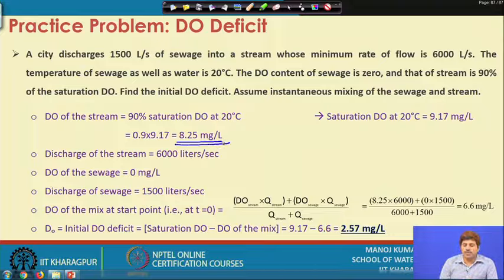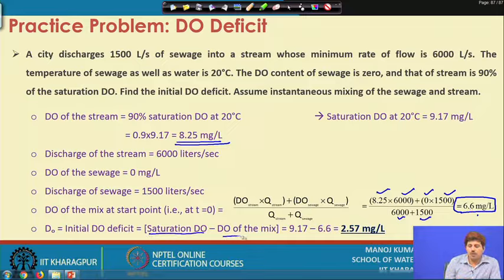So, the DO of the stream times the flow in the stream, plus the DO of the sewage times the flow in the sewage, divided by the flow in the sewage plus the flow in the stream, gives us a DO of 6.6 milligram per liter. The initial DO deficit is the saturation DO minus the DO of the mix, which gives us 2.57 milligram per liter. That way we can simply determine the deficit of the dissolved oxygen.